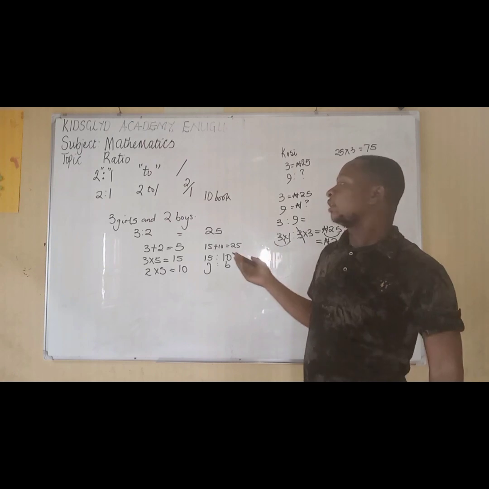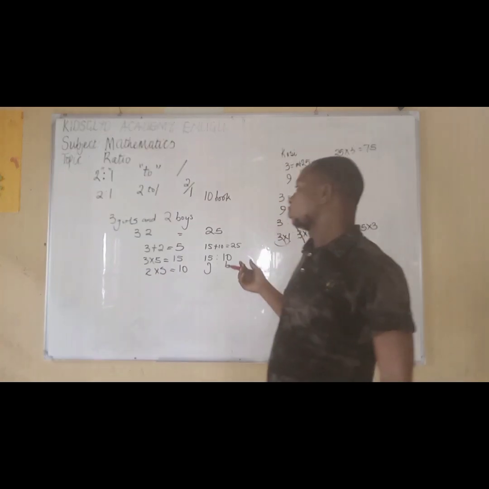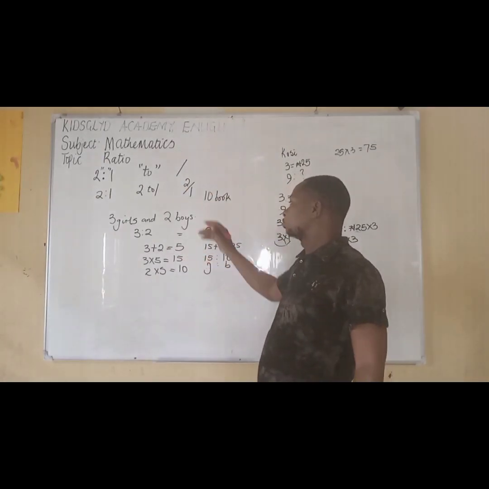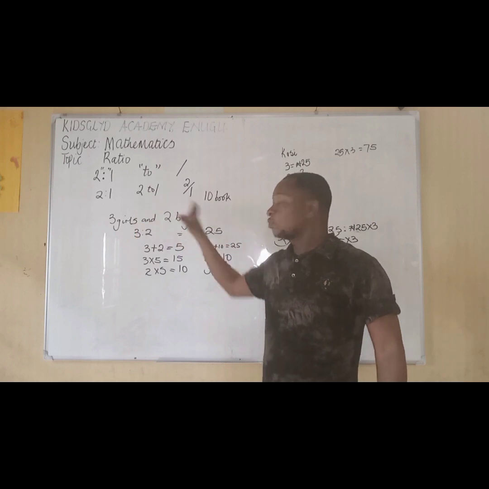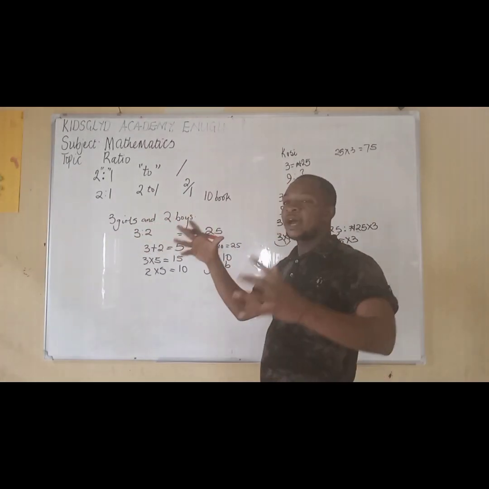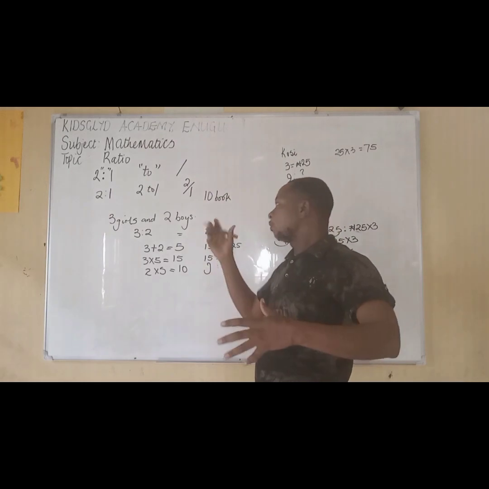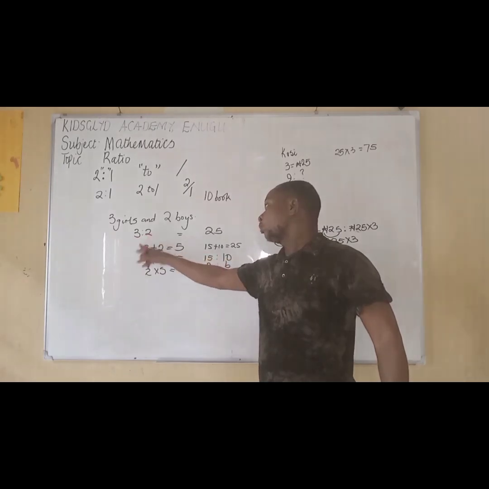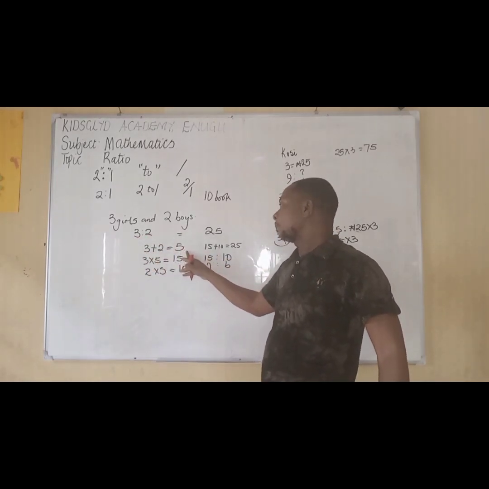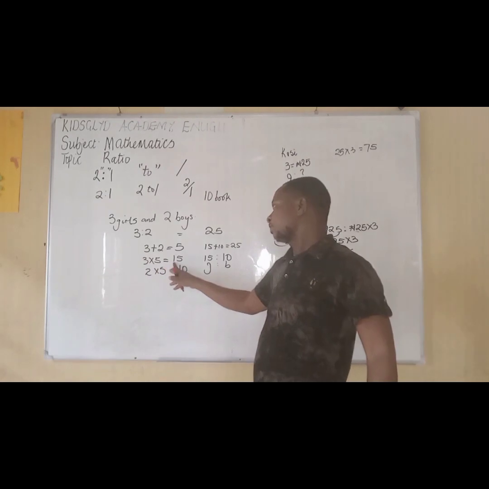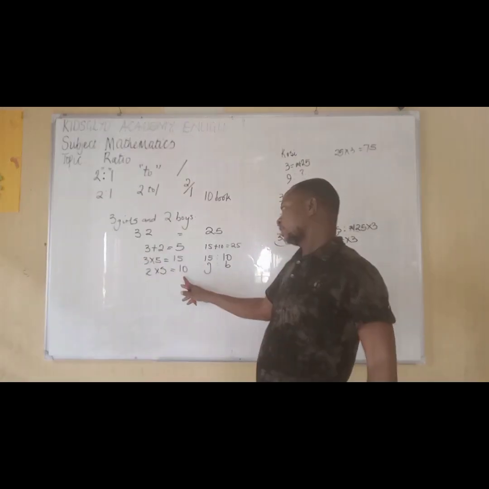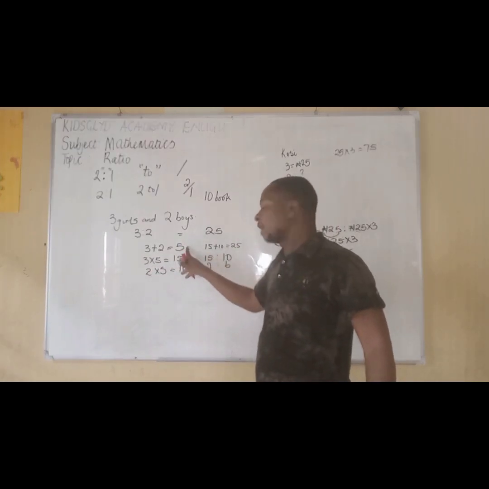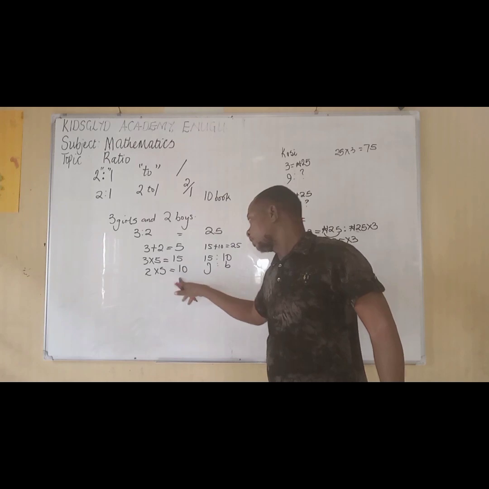So I believe that with what we have learned so far, we have been able to know that for you to have a normal ratio that you're given, for two particular numbers comparing themselves, you have to do what? Add the ratios together, then multiply by the number that you get. For example, here we added 3 is to 2. I said 3 plus 2 gives us 5. We multiply 5 by 3, it gives us 15. We multiply 5 by 2, it gives us 10. That means that the girls will receive 15 exercise books, while the boys will receive 10 exercise books.